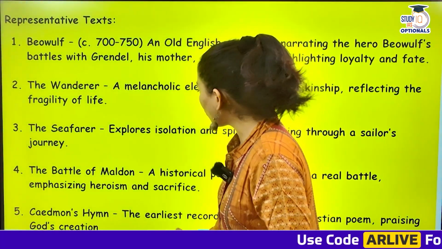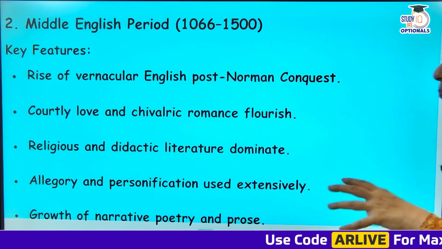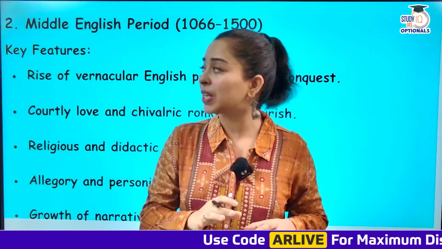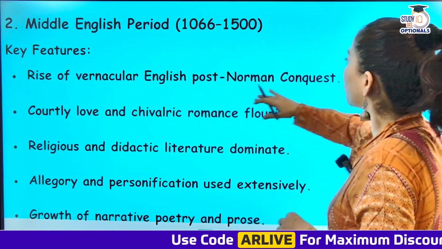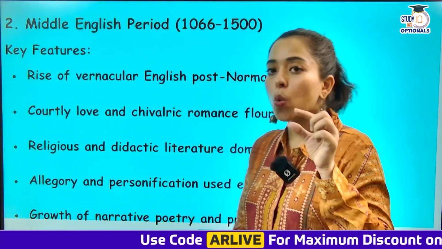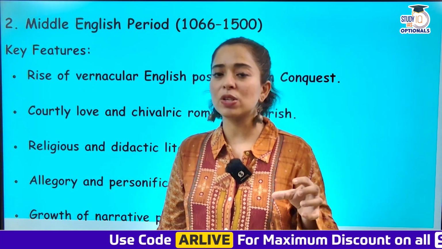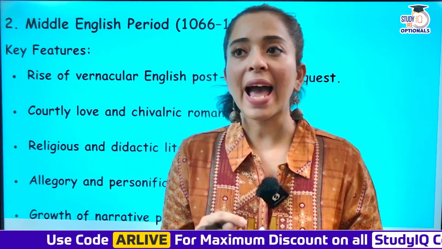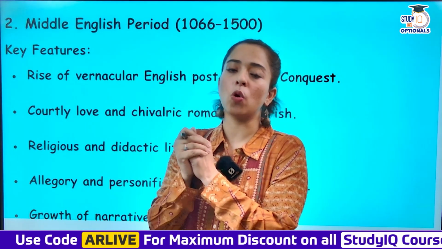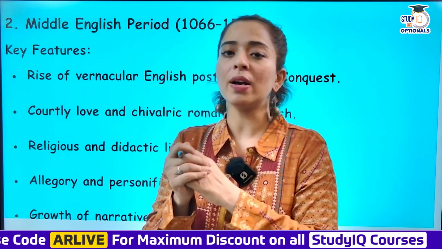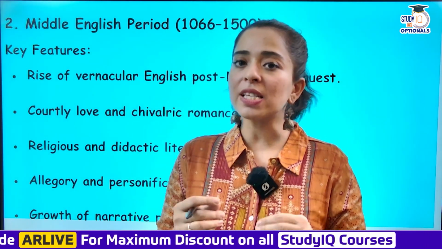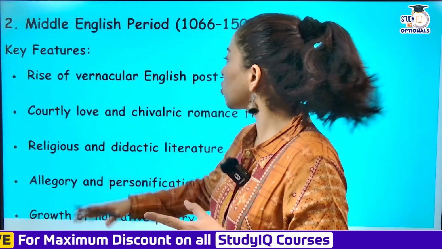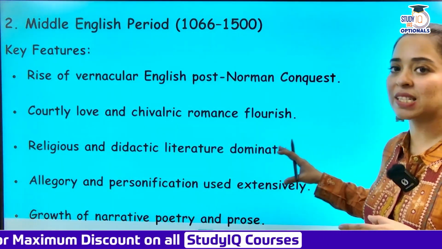Okay, then moving ahead, coming to 1066 to 1500, that was the Middle English period. Now, the rise of vernacular English post-Norman conquest. Now, why 1066? 1066 is the period jab Battle of Hastings hua tha, and French rulers came over. The Norman conquest happened, and this was the period when things completely changed for England. So courtly love and chivalric romance started flourishing.